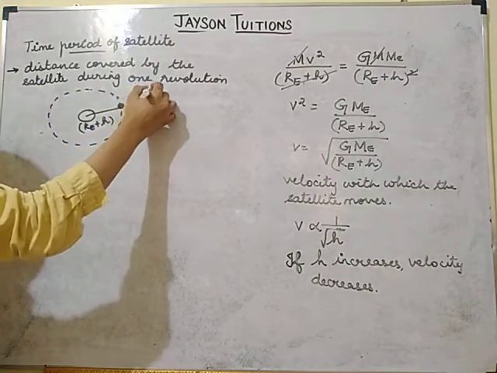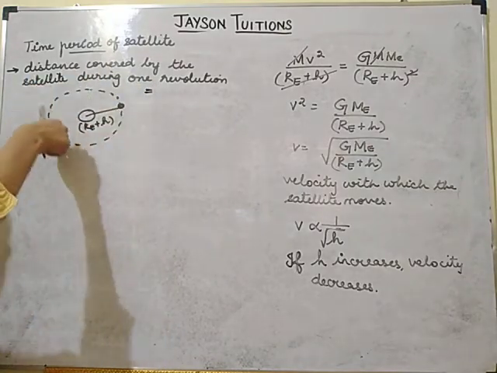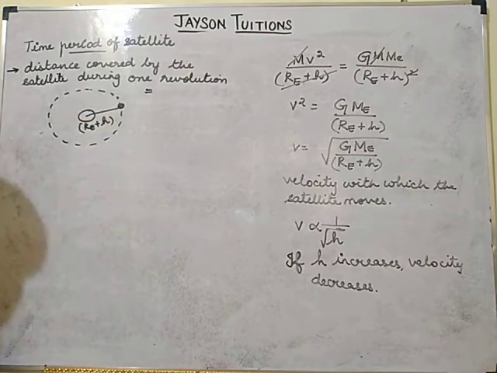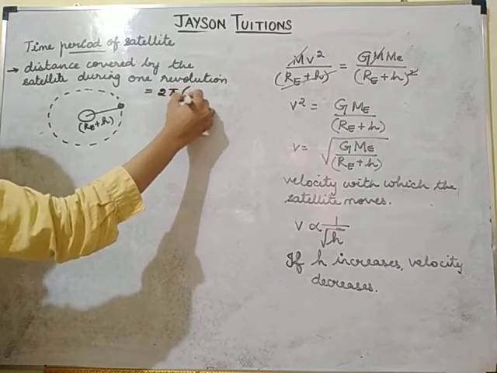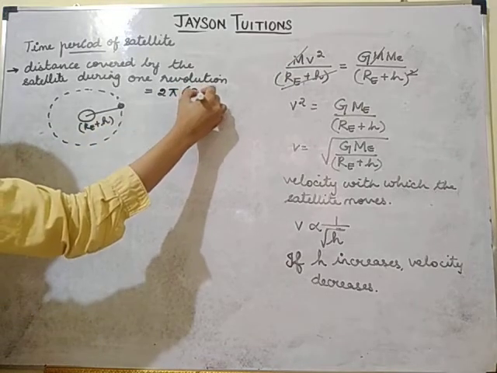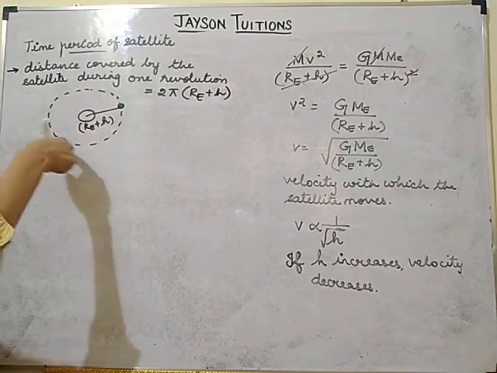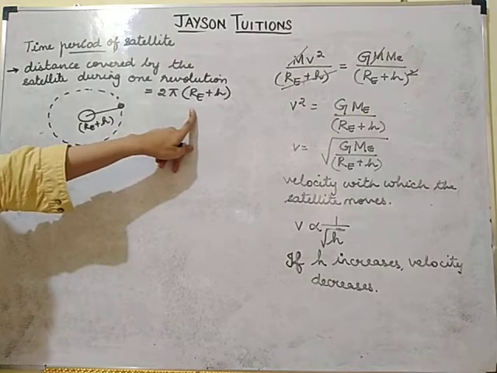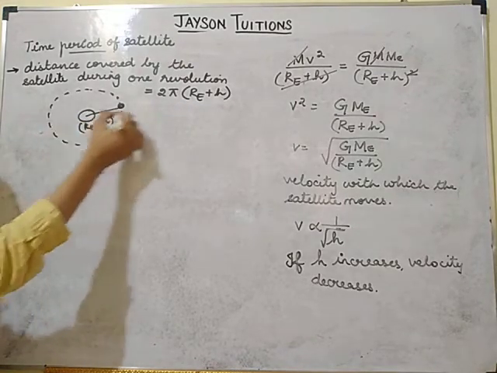What is the circumference of the circle formula? The distance is nothing but the circumference of the circle, since it is moving in the circle. The circumference formula is 2 pi r. So here it will be 2 pi, and instead of r, we have to write RE plus H. So this is the distance covered by the satellite. It is in the circular path, so you take it as the circumference of the circle. Okay. So the time taken,